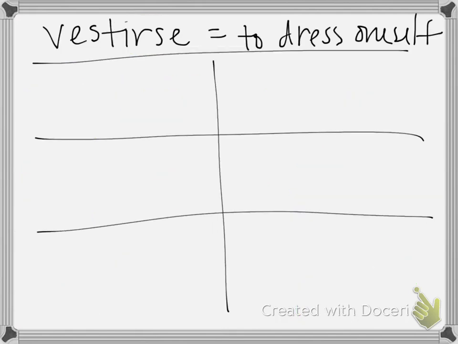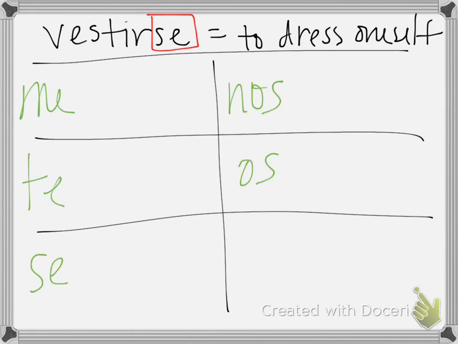Okay, and then on to vestirse. So remember, once again, it is reflexive. We're going to drop the se, and we are then going to put our pronouns in. So me, te, se, nos, os, se. Now I threw this one in because you have a couple of these stem-changing verbs. And you'll notice on your notes I put that it's an E to I stem changer. Remember, with stem-changing verbs in the present tense, we also call these boot verbs because anything that falls in the boot is going to have that stem change, and anything that's not in the boot doesn't.